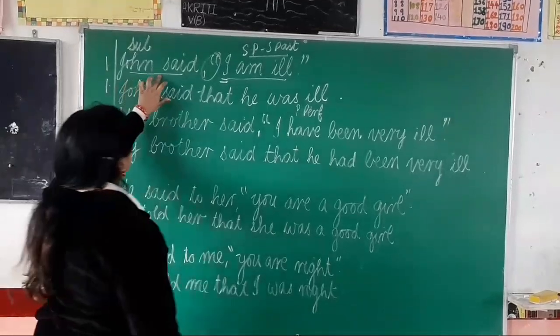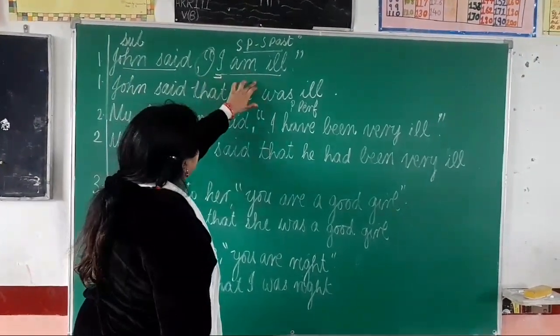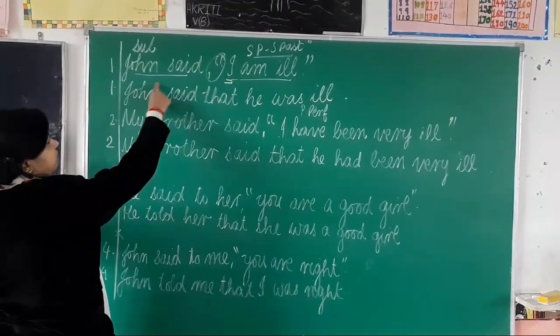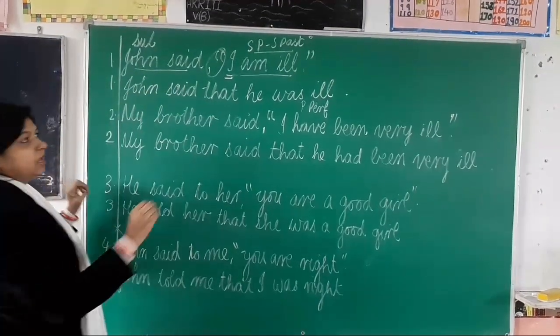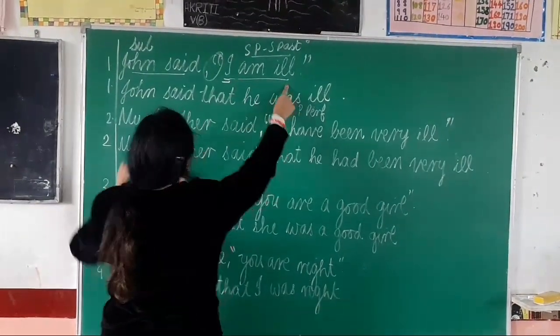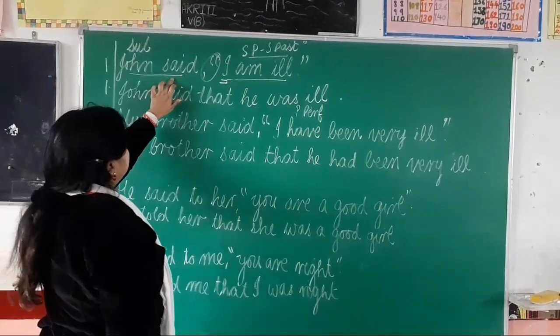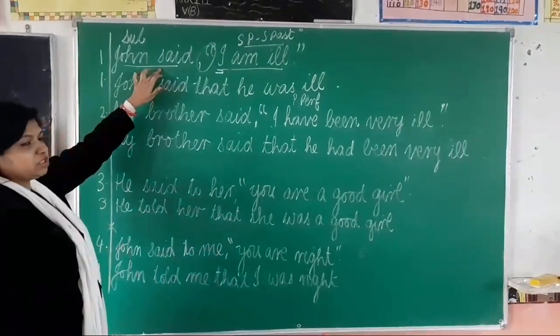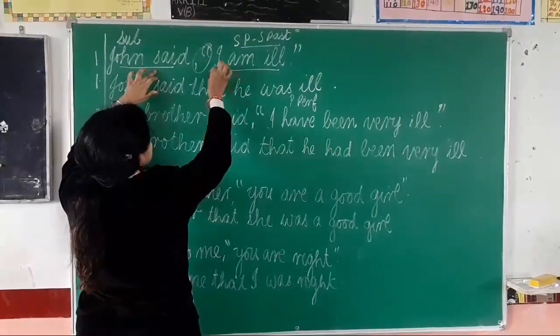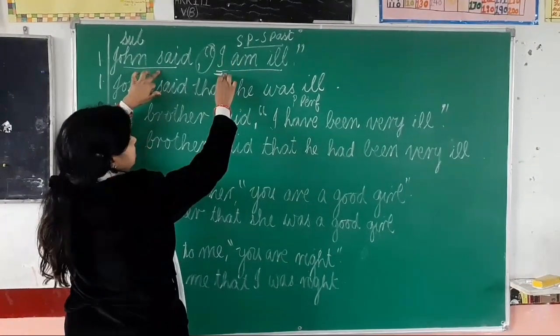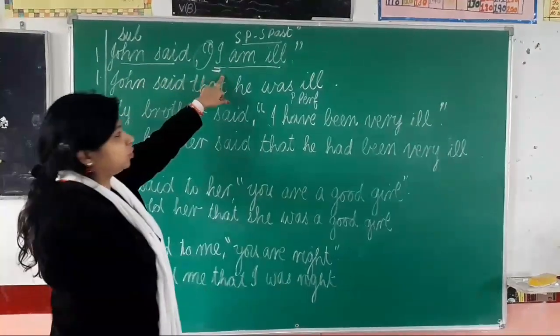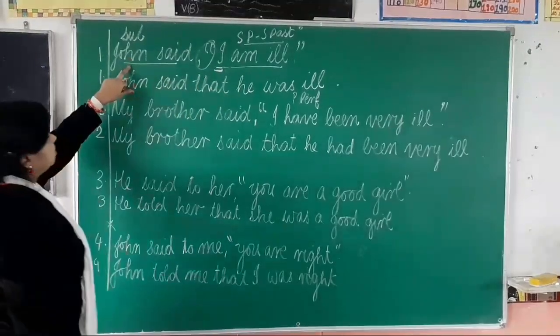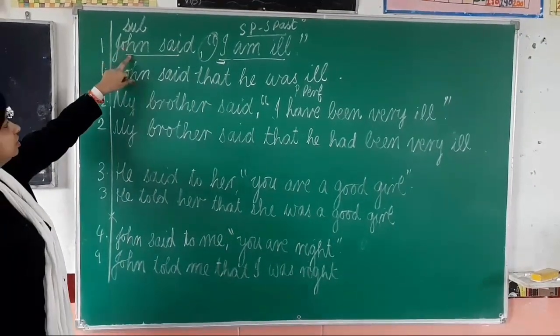So see this example, John said, I am ill. First, what do you have to see? The reporting verb. This one is the reporting verb, and this part is the reported speech. So, of course, you have to change it. In this, how will you change? First of all, you will see the pronoun. I is a pronoun, first person pronoun. So in first person pronoun, you will see the subject. Which one is the subject? John.